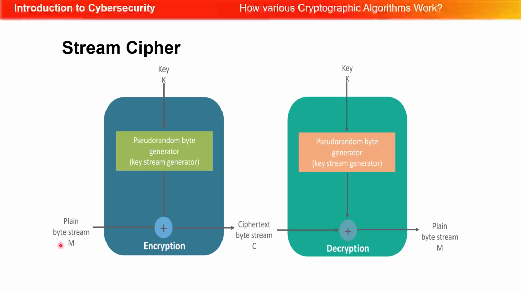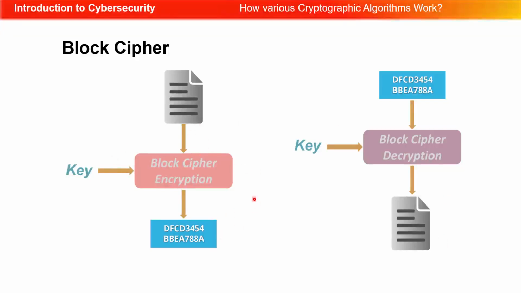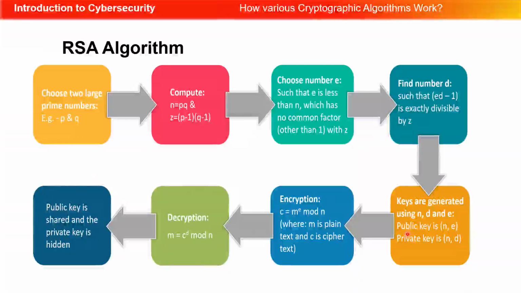A stream cipher, there is a bit stream. We can see here is M, and a pseudo random byte generator creates a cipher for us, and it becomes a C. And then there is a pseudo random byte generator here that does the decryption and converts it back to M. A block cipher here, we can see there was plain text, the block cipher, and now we have our encryption here. Now we have our cipher, and the cipher is read here by the block cipher decryption, and it's converted back to plain text. We have our RSA algorithm.